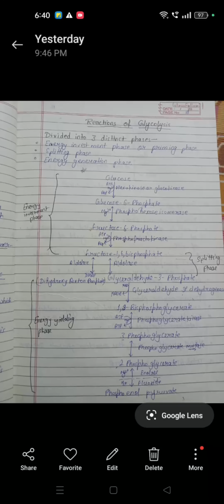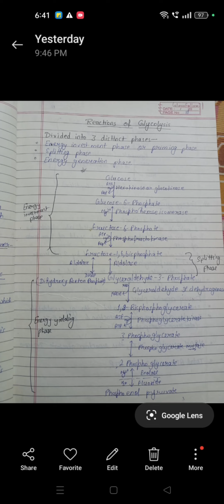Here we will study the reactions of glycolysis. The reactions of glycolysis are divided into three distinct phases. The first phase is the energy investment phase, or the preparatory phase. In this phase, glucose is converted into glucose 6 phosphate in the presence of the enzyme hexokinase or glucokinase. Here ATP is converted into ADP.